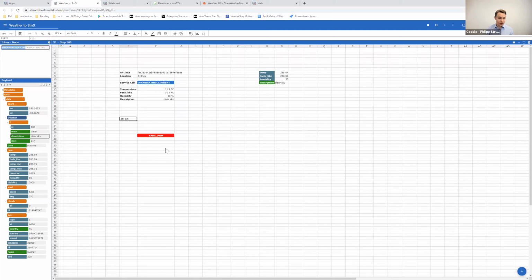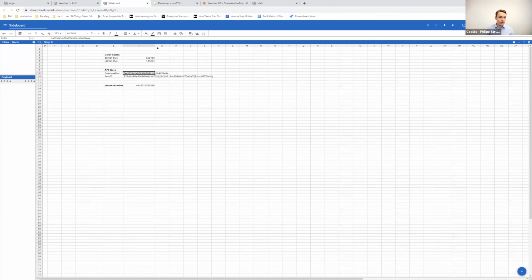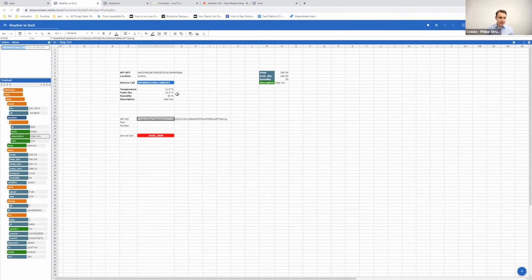add these arguments. So in this case, this is also going to be the API key. Then it said we need a text, and it also said that we need a number. In itself, the whole thing is a service call, and I already prepared that in the sense that I looked up my API key here, and that's exactly the one that we're going to use here. The text, that's something that we can put together in the same fashion as we just did before.